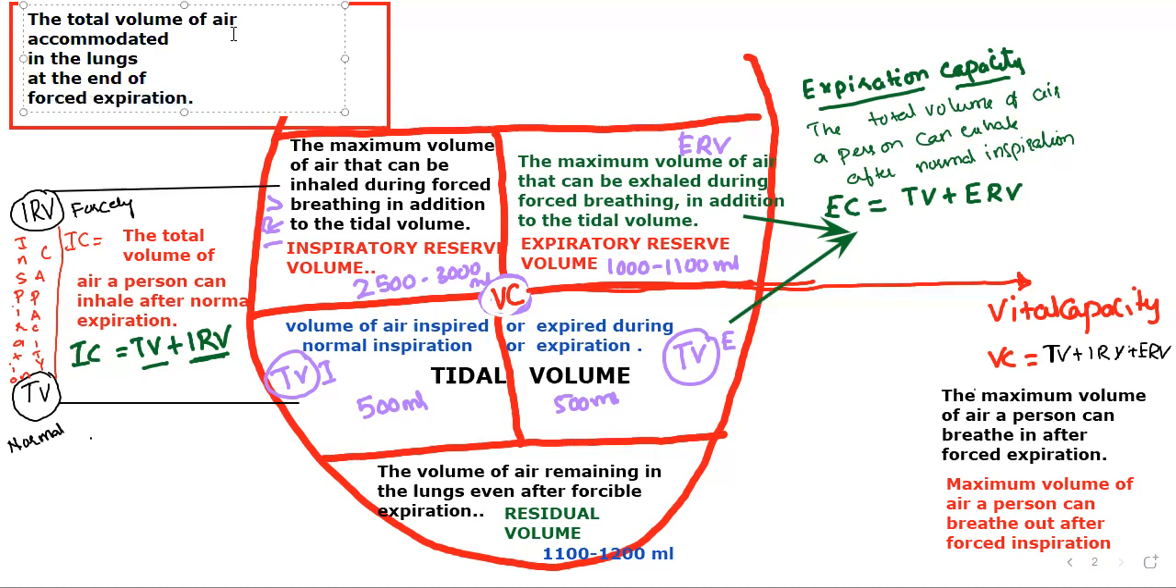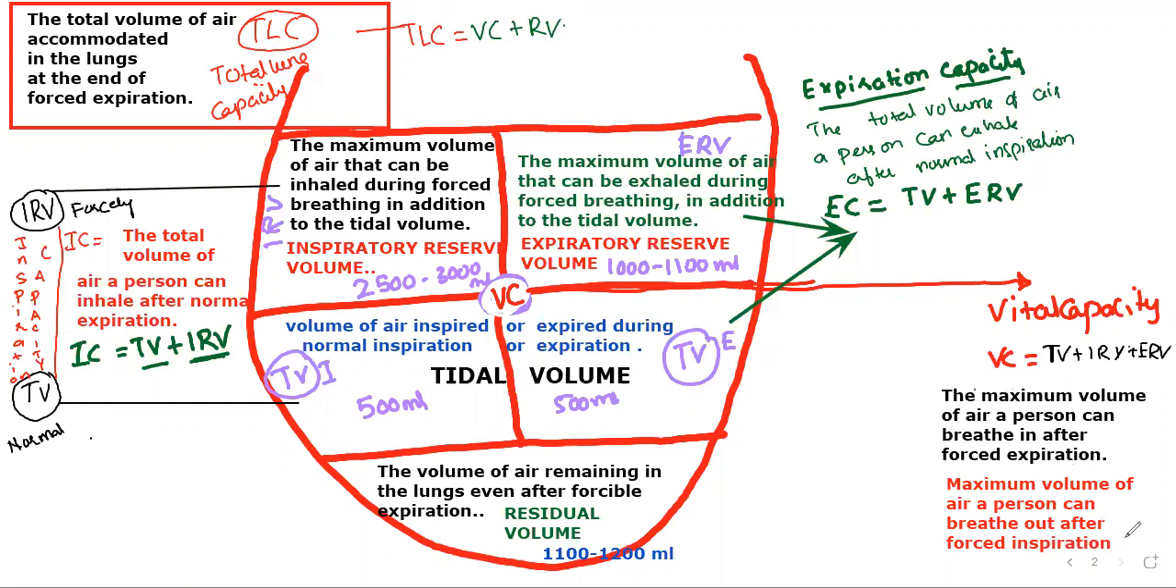Making some space here to write the abbreviated form also, what we call total lung capacity. Or you can call it like this, total lung capacity. Then simply we can say here TLC equals VC plus RV. So this is a full diagram which explains it. Let us write all this in brief format.